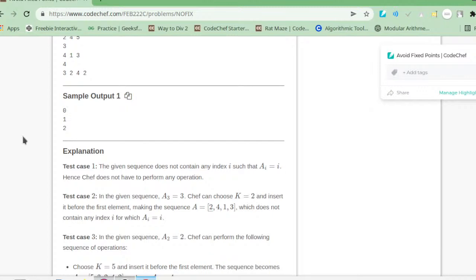So let's say we took k as 6. And we insert it at a position just before this 3. So it will be a equals to 2 1 6 3 5.